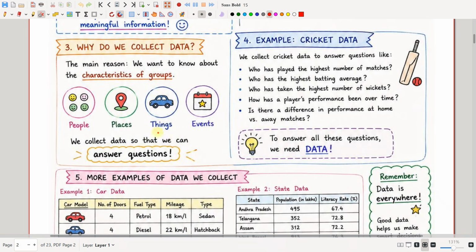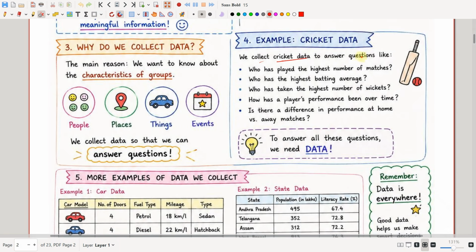So we collect data so that we can answer our questions. We collect data about the thing I want to buy from Flipkart to know whether it is worth my money or not. For example, we can take cricket data.